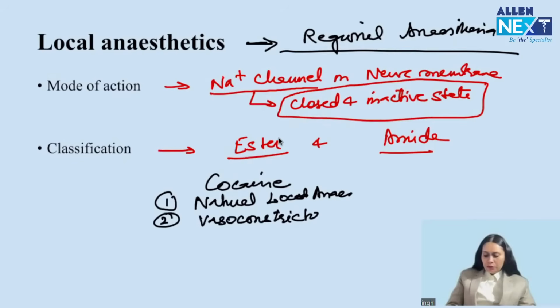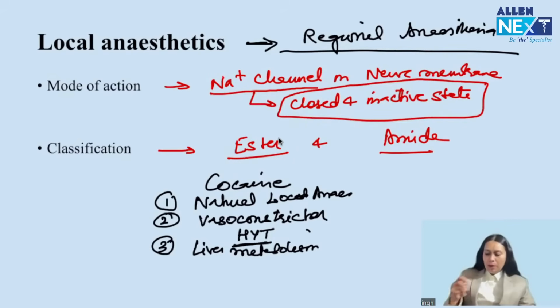Vasoconstrictor. So this is the only LA which is a vasoconstrictor. It can cause hypertension. This has been asked in the last NEET. Which local anesthetic can cause hypertension? Cocaine. Cocaine is a special LA, which is a vasoconstrictor, which is a natural LA. And this is the only ester which is metabolized by the liver. Liver metabolism. Right? Three important points of cocaine.